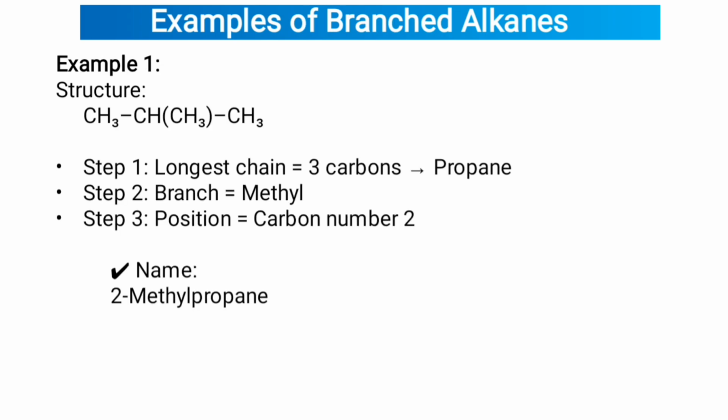Examples of branched alkanes. Example 1: structure CH3, CH, CH3, with a CH3 bond. Step 1: longest chain, 3 carbons, propane. Step 2: branch is methyl. Step 3: position is carbon number 2. Now the name is 2-methylpropane.